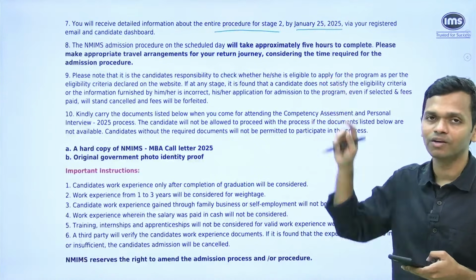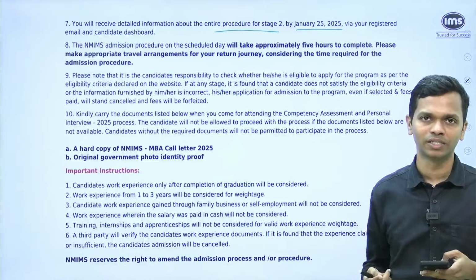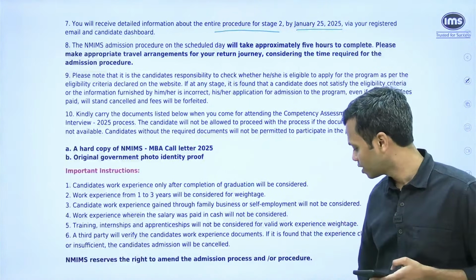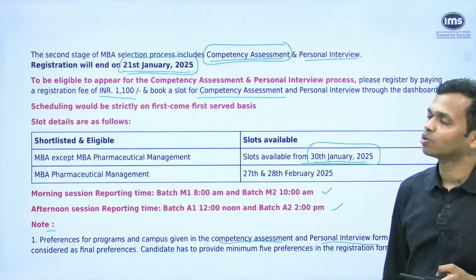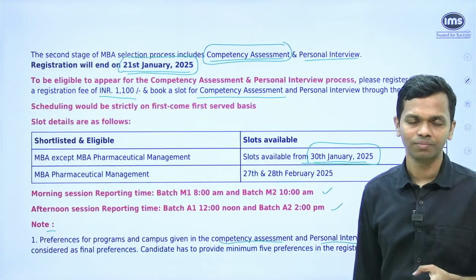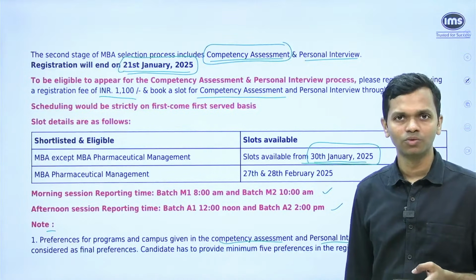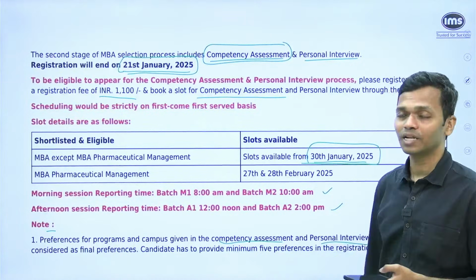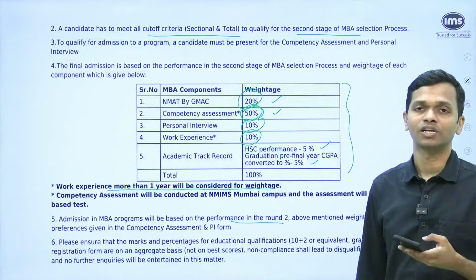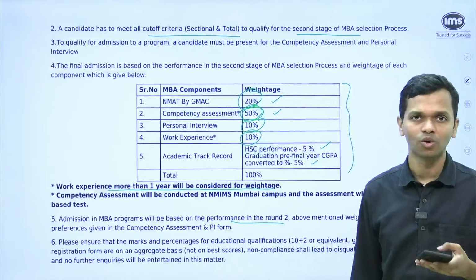By 25th Jan, we'll have more clarity on what the competency test is going to be. But you will have to book slots prior to that. As we saw, the last date to book your slot is going to be 21st Jan. So you have to take a call at this point of time whether you want to continue in this journey or not. You have to pay 1100, and of course you should, considering now the weightages, that you still have an opportunity to cover up for, let's say, a lower NMAT score.